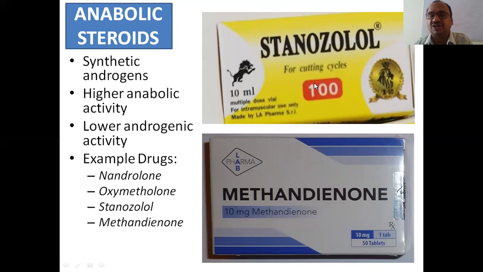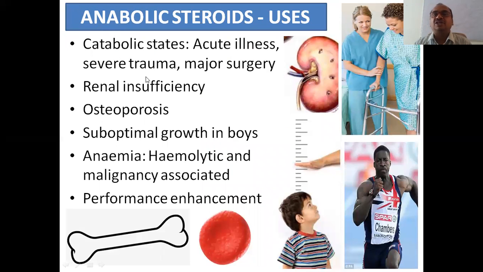This is an injection. And anabolic steroid uses: where are we using these anabolic steroids? First one, catabolic states, acute illness, where you will have very little energy. In such cases, you can give it. For example, severe trauma, major surgery.